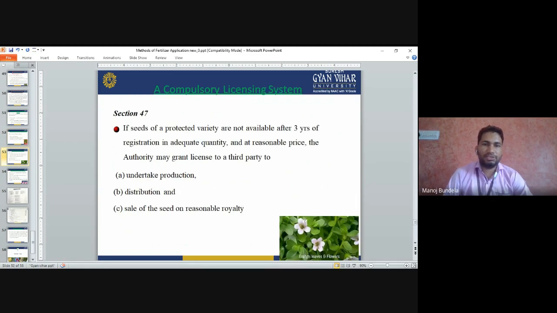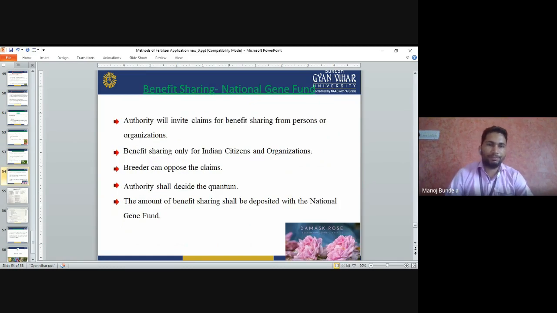Compulsory licensing system. If the protected varieties are not available after three years of registration in adequate quantity and at a reasonable price, the authority may grant a license to a third party to undertake the production, distribution and sale of the seeds on a reasonable royalty, for a reasonable quantity.